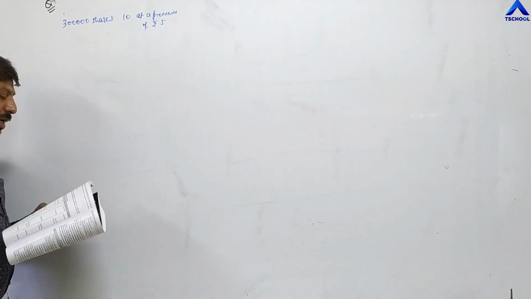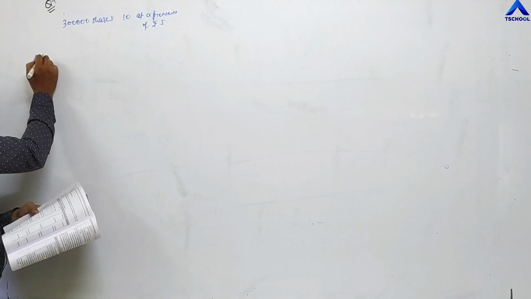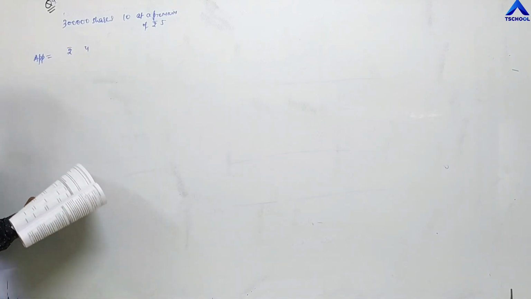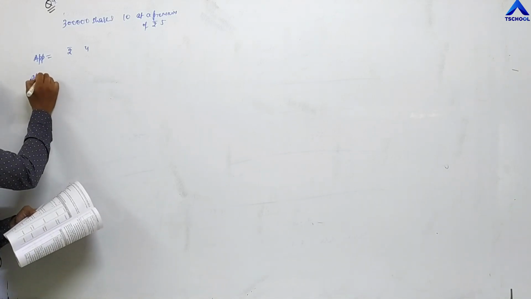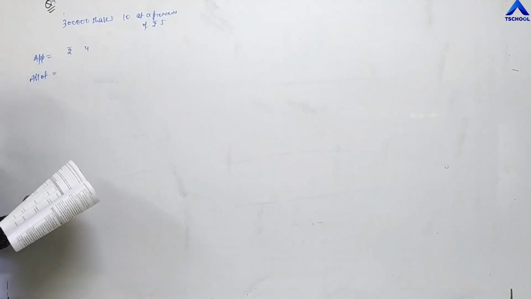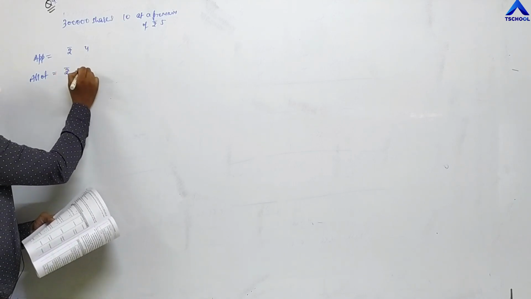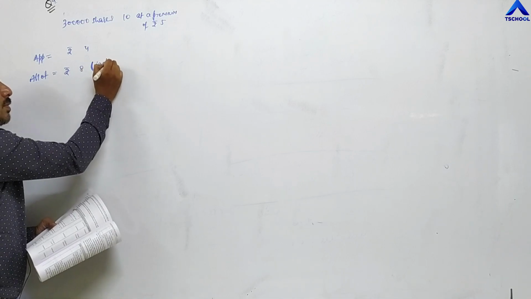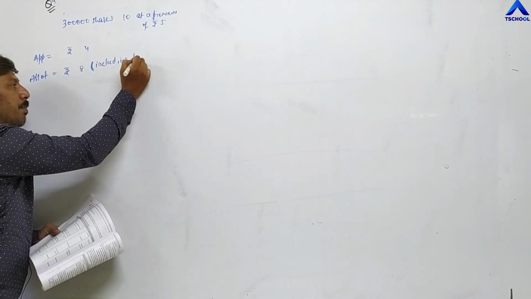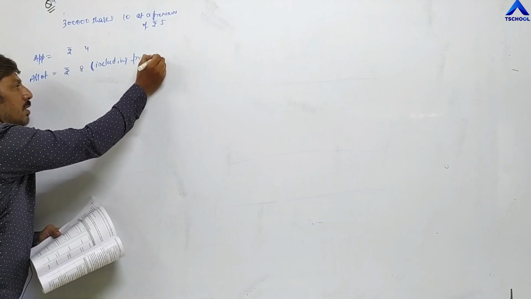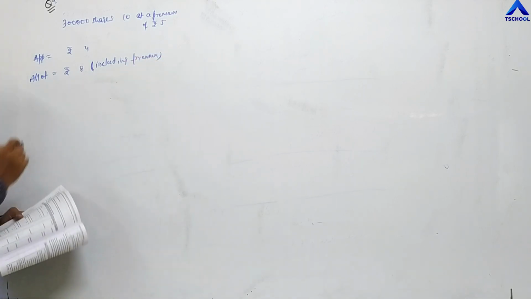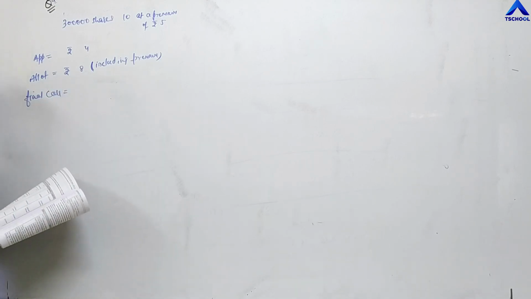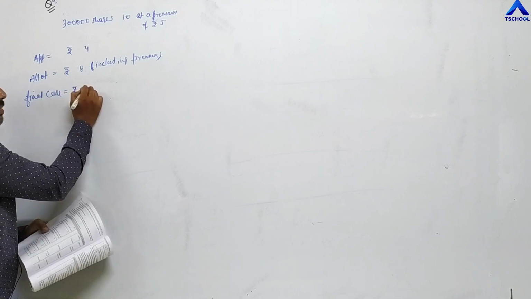The amount was called up as under. The company is demanding application money of rupees 4, then allotment rupees 8 per share including premium. In this question it is mentioned including premium, so the premium is to be shown at the time of allotment. And then the final call is of rupees 3 per share.